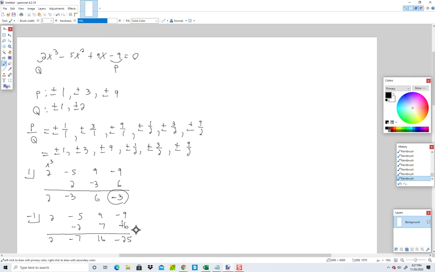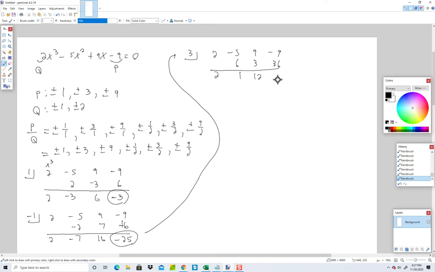Okay, so it's not 0. So let's go to our next one, positive 3. 2, negative 5, 9, negative 9. So 2, multiply, add, multiply, add, multiply, and not 0, so no.